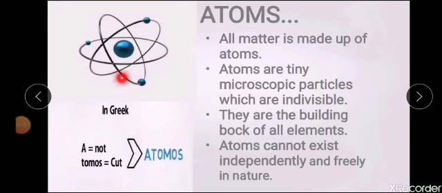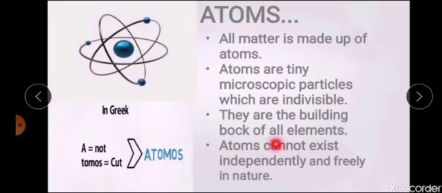The word atom comes from the Greek word atomos, where a means not, tomos means cut, or in short, one which cannot be cut or indivisible. All matter is made up of atoms that we have already seen. Atoms are tiny microscopic particles which are indivisible. Like cells are the building blocks of our human body or a living organism, atoms are the building blocks of all elements. One thing about an atom is that it cannot exist independently and freely in nature.